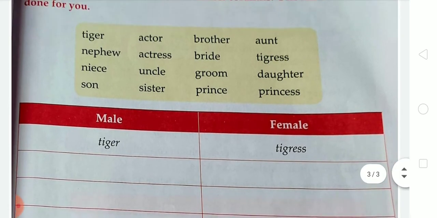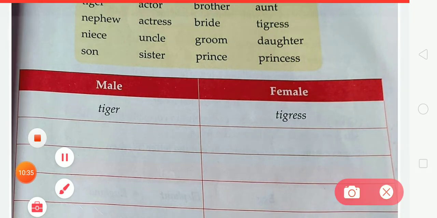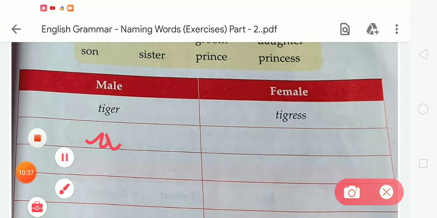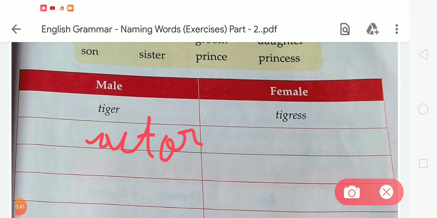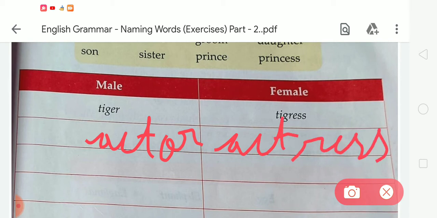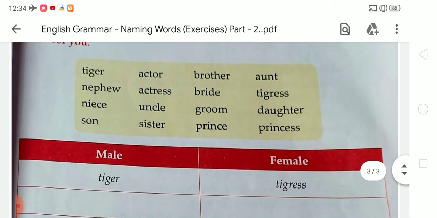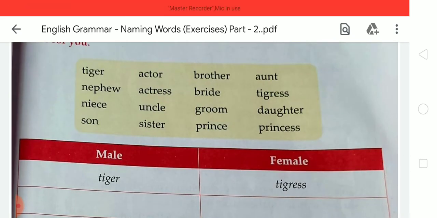Student, actor is a male word, so you have to write actor in the given column. What is the spelling of actor? A-C-T-O-R, actor. And what is the female version of actor? That is actress. So you have to write actress in the given column. First is tiger, second is actor.